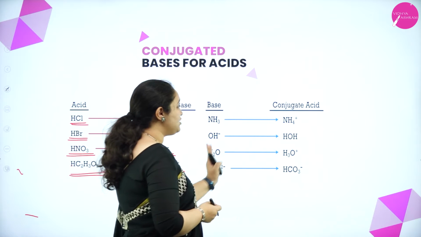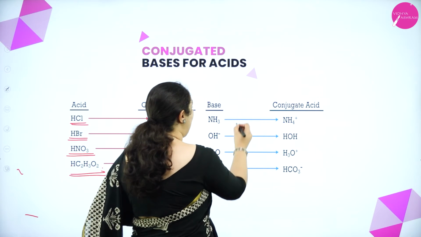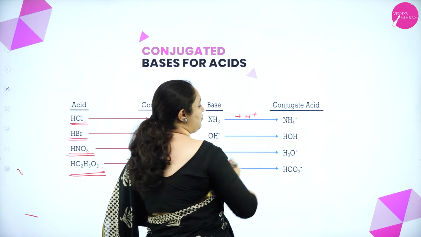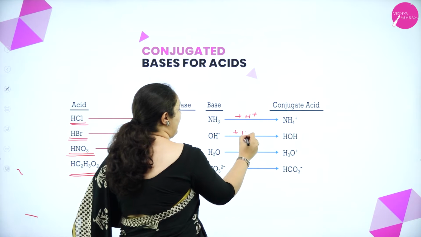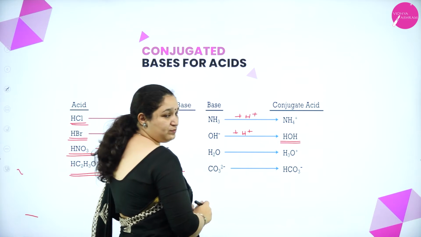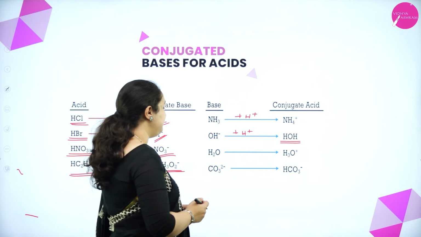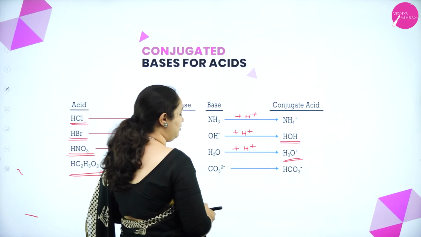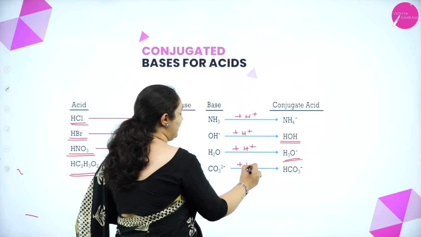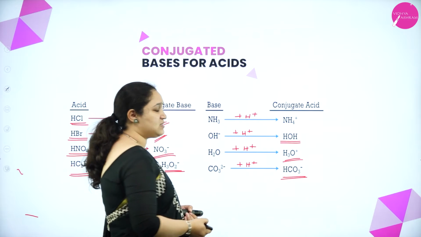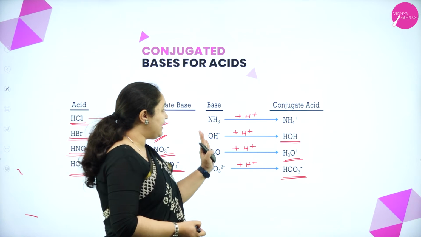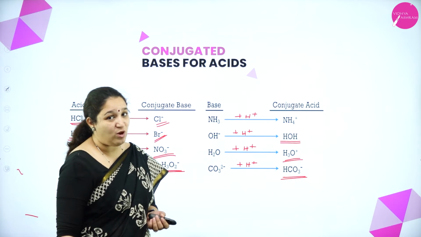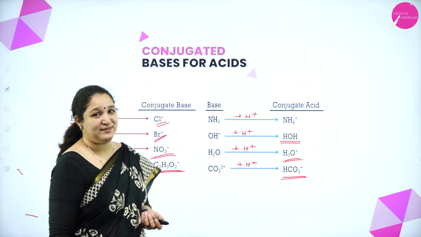Similarly, I have a base to write the conjugate acid. What I'm doing? I'm adding an H plus ion. So for NH3, if I add one H plus ion, it will become NH4 plus. For OH minus, I'm adding an H plus ion, it forms H2O or HOH. Anyhow, I can write it. For H2O, I'm adding one more H plus ion, it will form H3O plus ion. And for CO3 2 minus, I'm adding one H plus ion, it will form HCO3 minus ion. So, this is how I write a conjugate acid from a base. So, anymore, if I ask problems, you should be in a state to write it, isn't it?